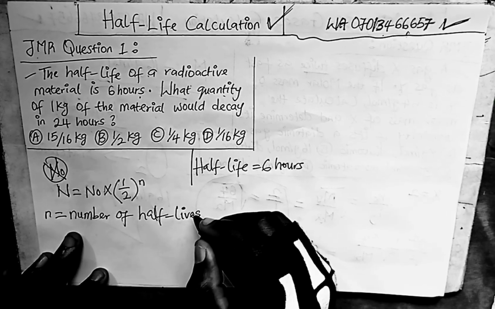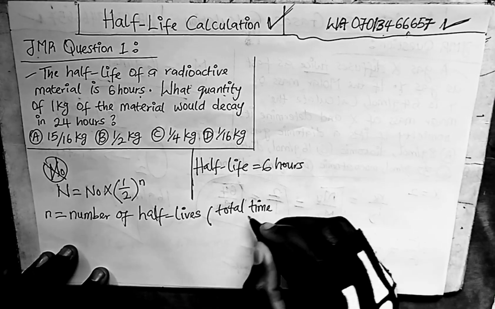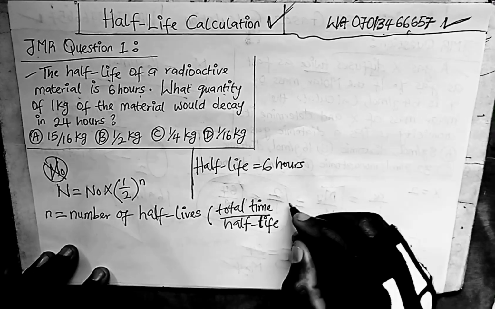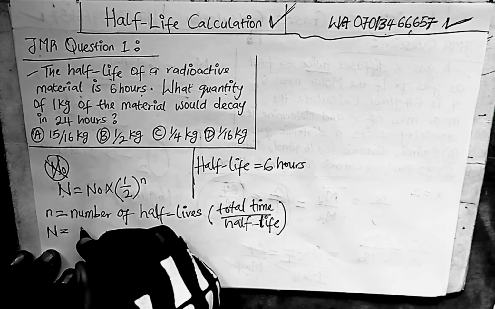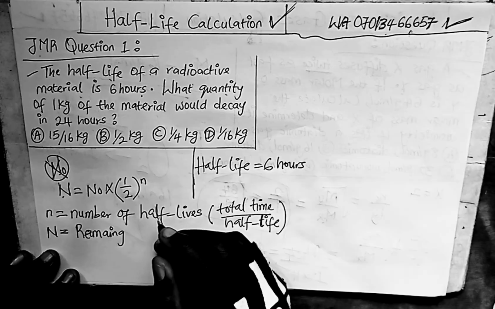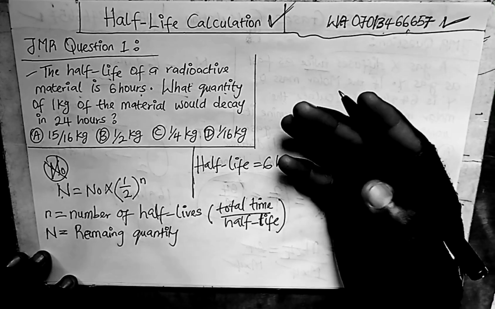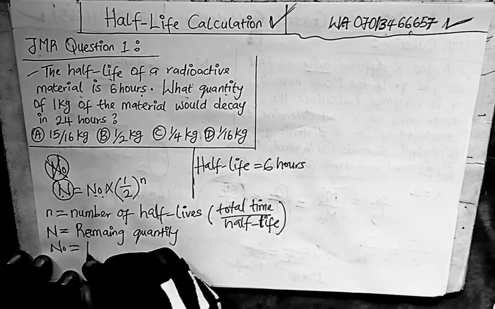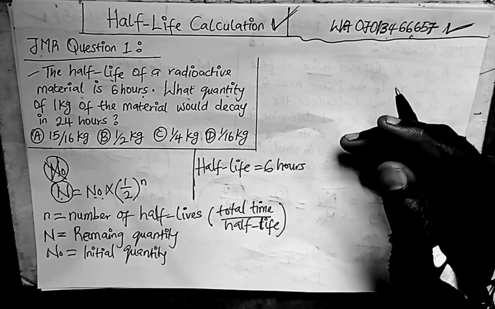The formula for the number of half-lives is total time over half-life. Remember, in the question they give us the half-life. Total time over half-life is the formula for the number of half-lives. Then capital N is equal to the remaining quantity, or the remainder. Then N naught is the initial quantity of the substance, the radioactive substance.